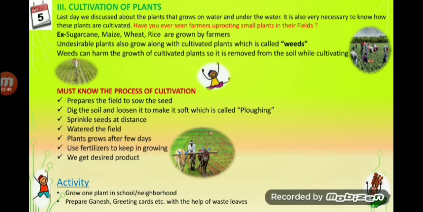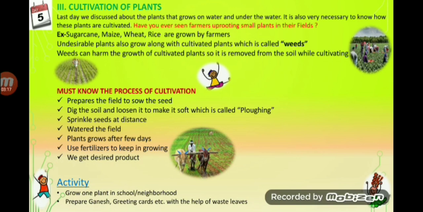Growth means, अगर आप ऐसे समझिए कि अगर आपके घर में खाना बना है और पहले से और उसके बाद 3-4 लोग आ जाएं तो फिर आपके हिस्से का खाना खा लेंगे. Exactly the same happened with the cultivated plants. The undesirable plants started taking their food, their nutrients, their water from the soil. So it affects the growth of the cultivated plants.